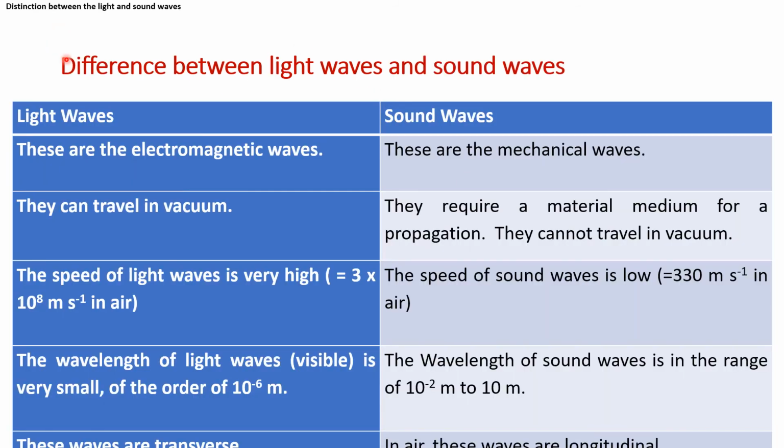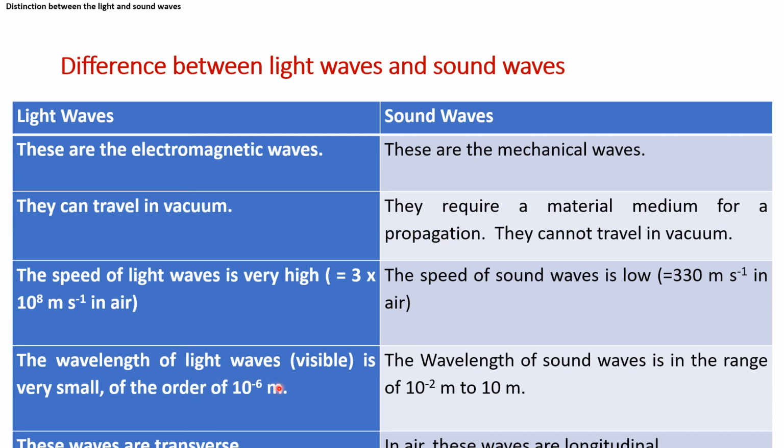Now we also have to learn the difference between light waves and sound waves. I told you light waves are electromagnetic waves, while sound waves are mechanical waves. Light waves can travel in vacuum, while sound waves cannot travel in vacuum. The next difference: the speed of light waves is very high, 3 into 10 to the power 8 meter per second, and the speed of sound waves is low, 330 meter per second.